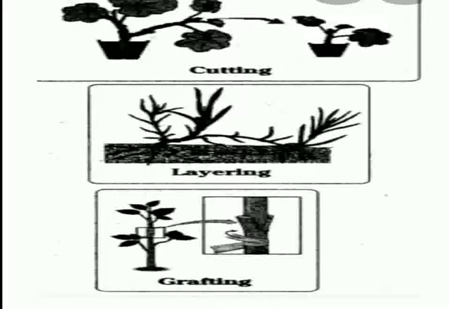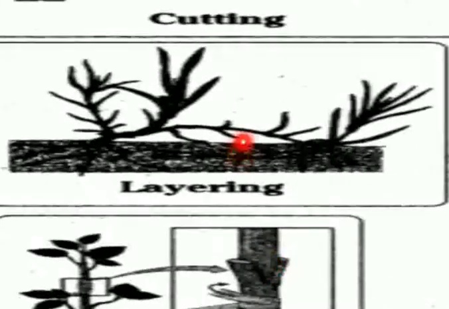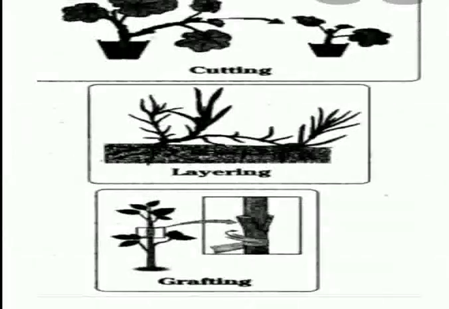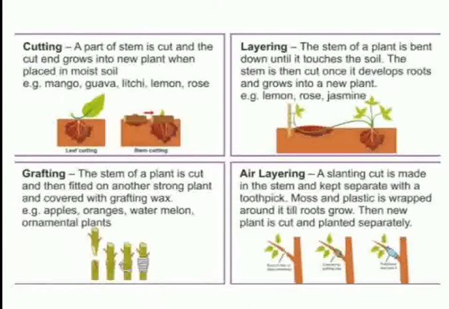As you can see in this figure, cutting, layering and grafting are the main methods of reproduction by artificial means, but we shall be discussing these one by one. Let us first talk about the cutting. A cutting is a separated portion of the root, stem or the leaf. It is a very common method employed in artificial vegetative propagation in various important plants.